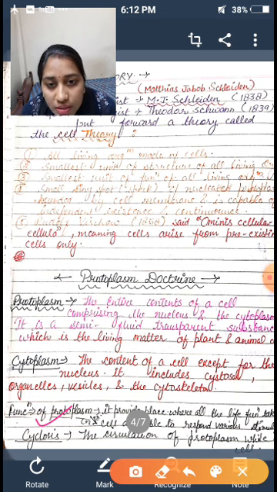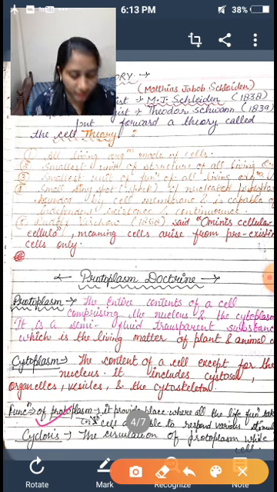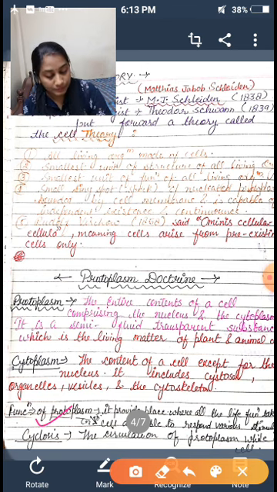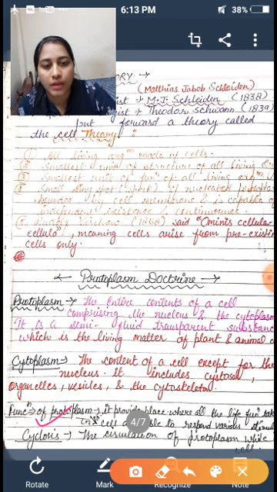What is cyclosis? The circulation of protoplasm is called cyclosis. We can also define it as the streaming movement of protoplasm. The streaming movement of the protoplasm ensures even distribution of various materials in the cell, and is called cyclosis.